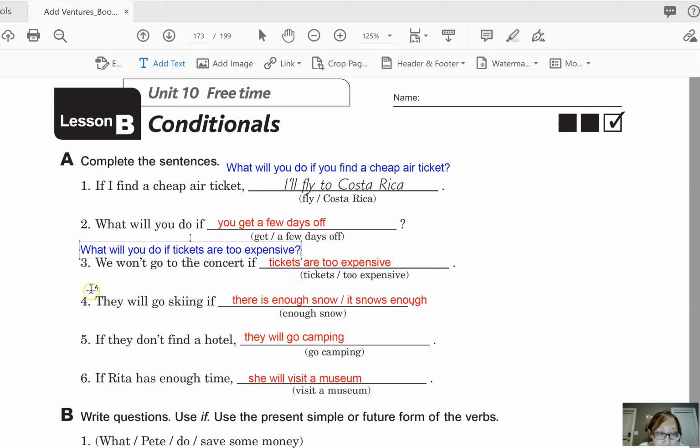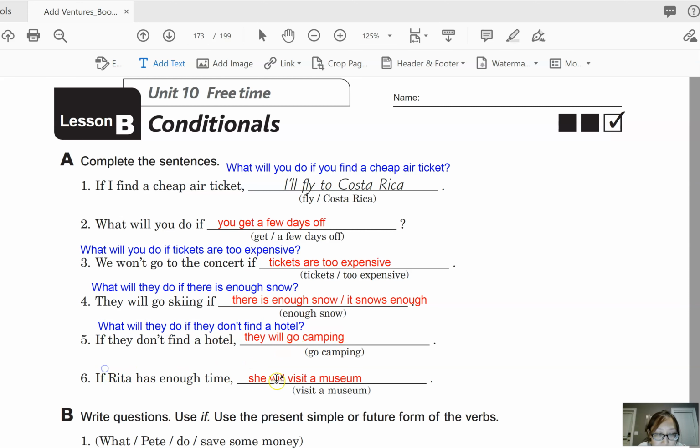Okay, and then number 4, what will they do if there is enough snow? Okay, so they will go skiing if there is enough snow. And then number 5, what will they do if they don't find a hotel? Okay, they will go camping.